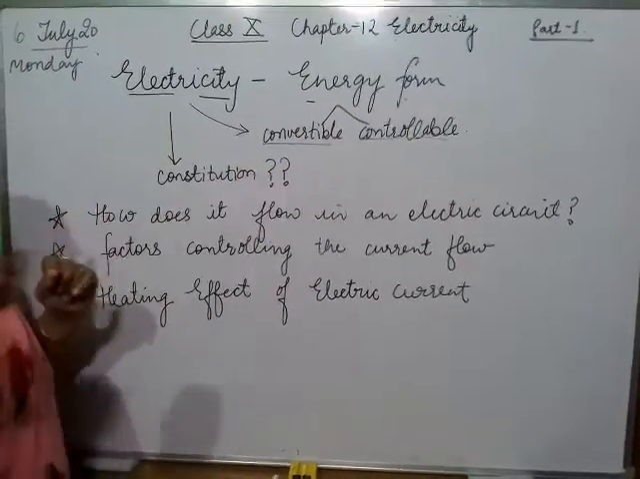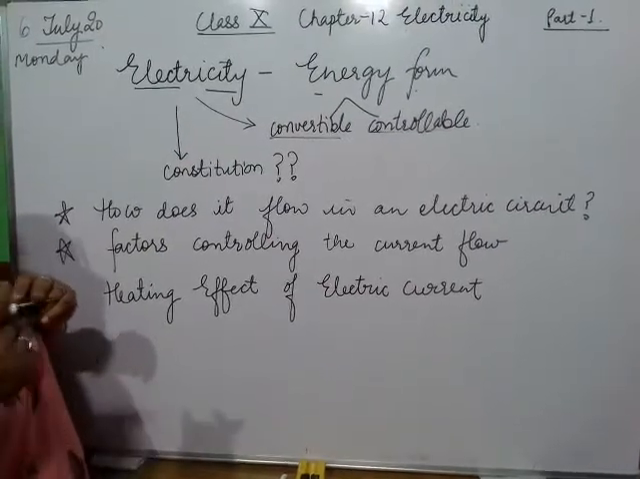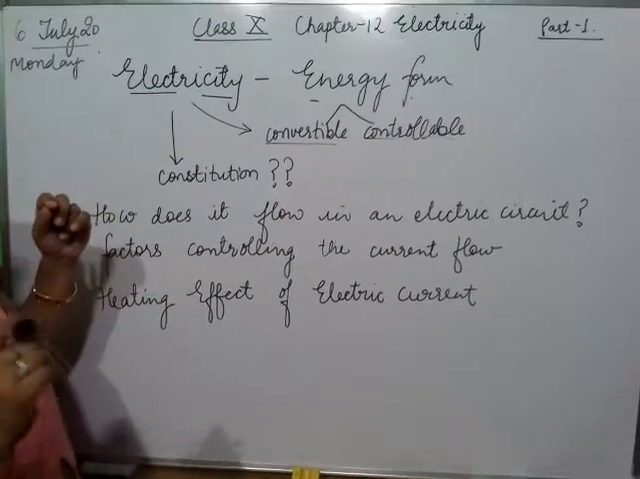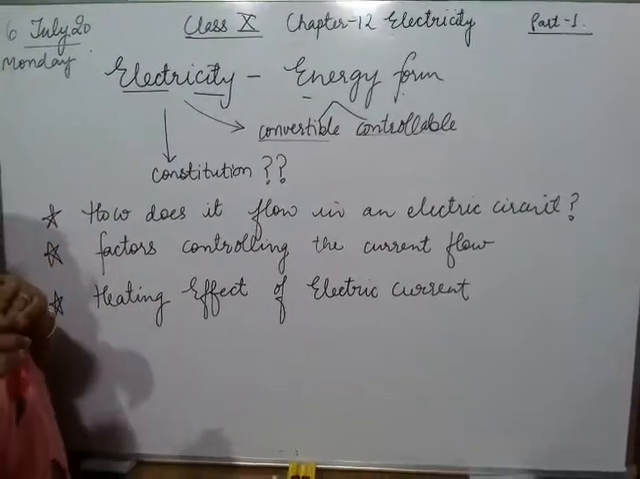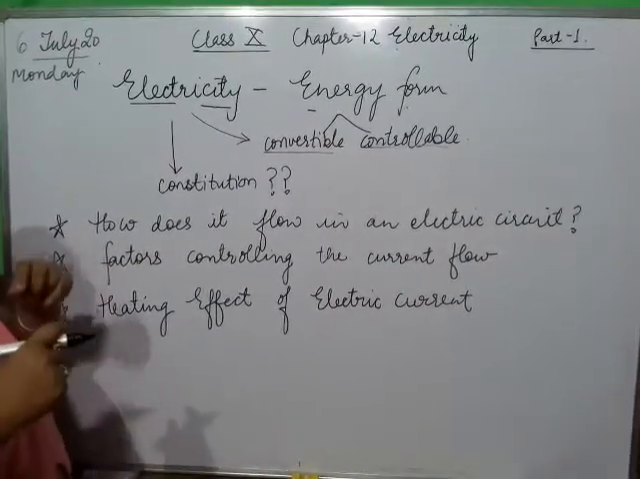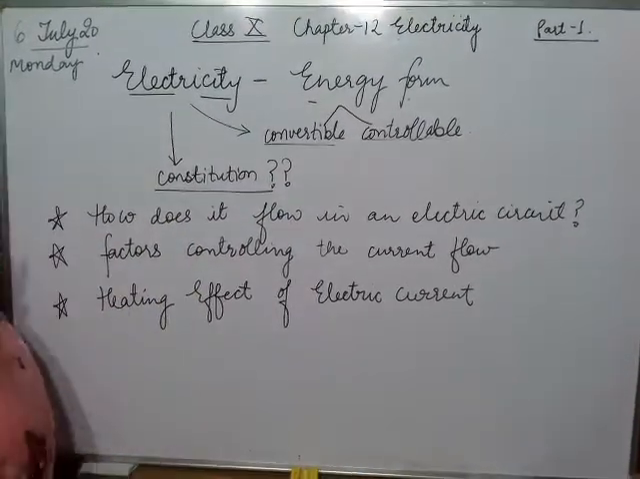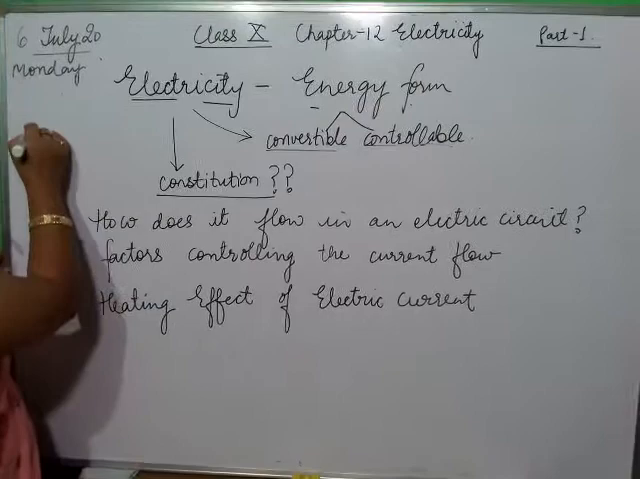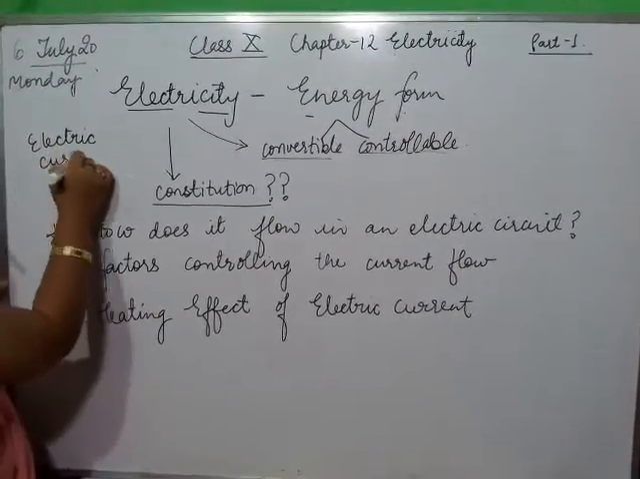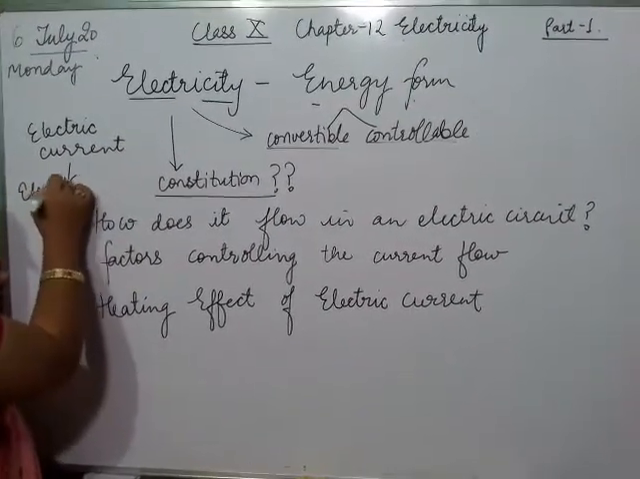And how controllable? You can always control the speed of the fan by a regulator, so that the regulator controls the amount of energy transferred to the capacitor, which is responsible for the speed of the fan. Now, what constitutes electricity? Electricity is made up of what? Basically it consists of electric current, and electric current consists of electric charges.